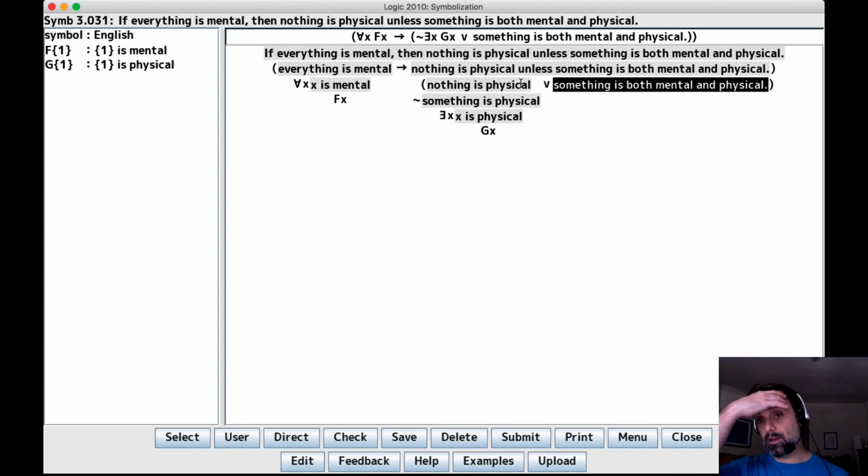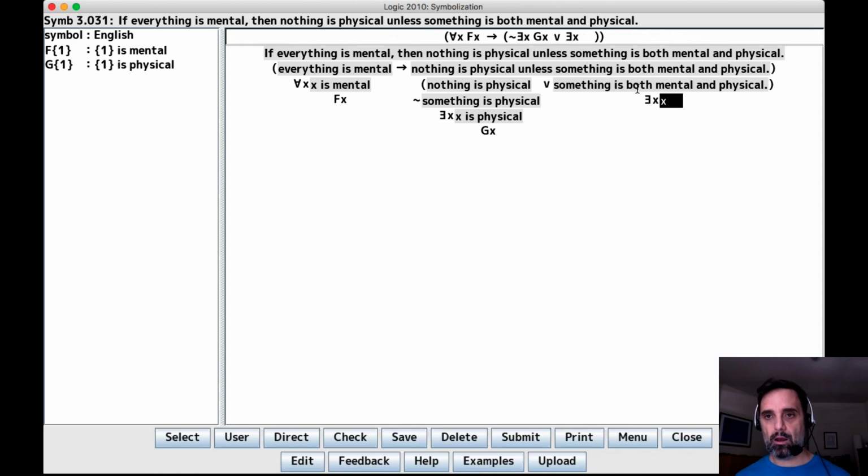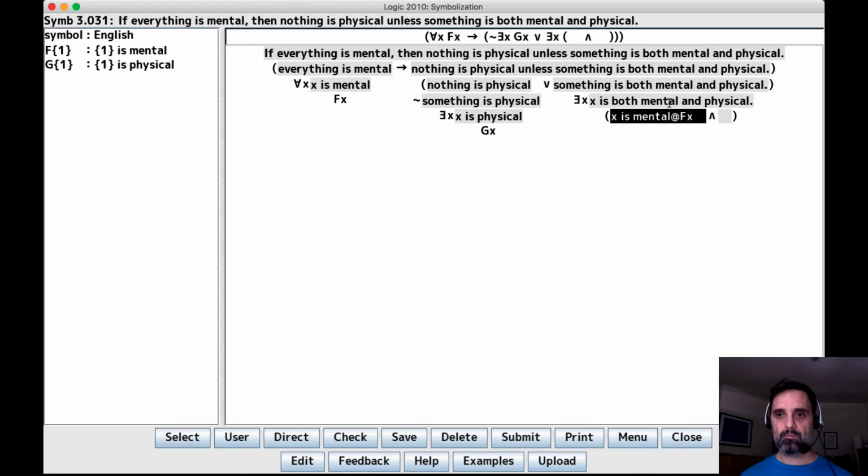Something is both mental and physical, so something is the determinative phrase, is both mental and physical is the verb phrase, so it's something, and then x is both mental and physical. So x is both mental and physical, that's a conjunction of x is mental, and x is physical.